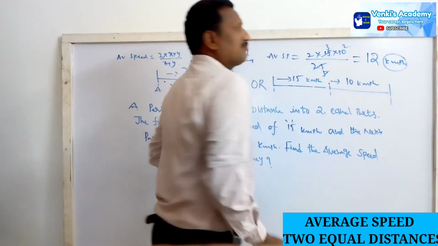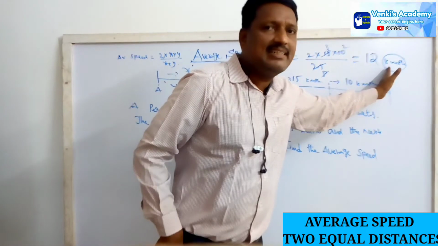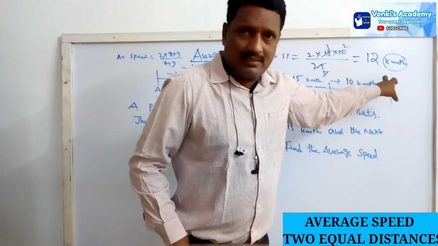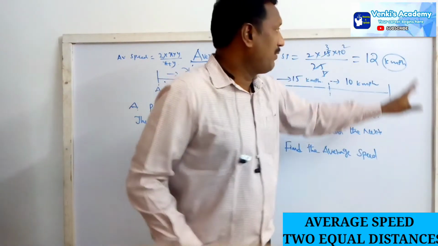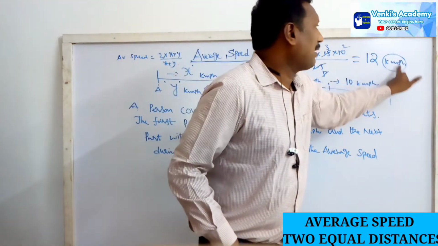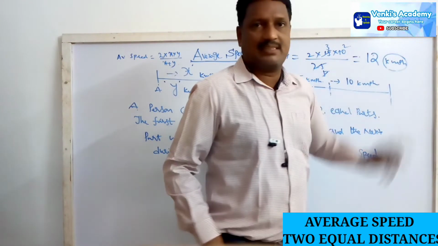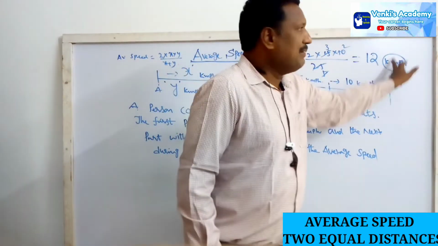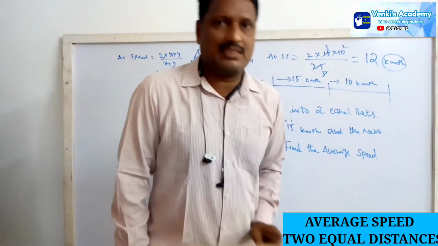These are units. What is the meaning of 12? The 12 is nothing but the average speed, in kilometers per hour. What is the meaning of kilometers per hour here? Per hour means for every 1 hour, he covers 12 kilometers as a distance.